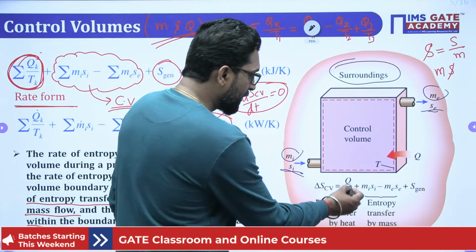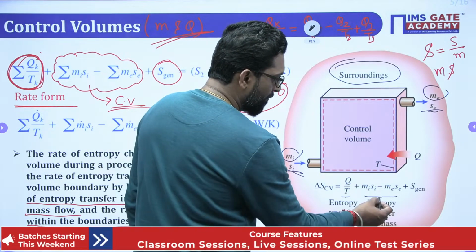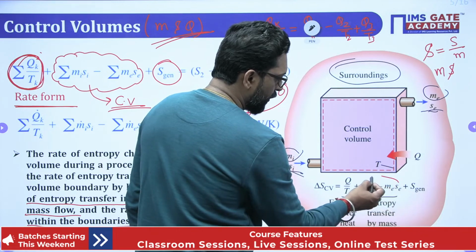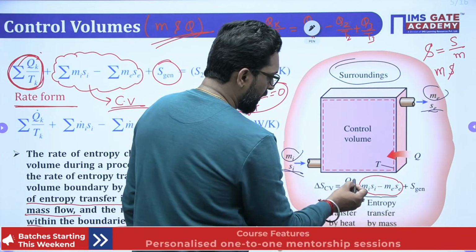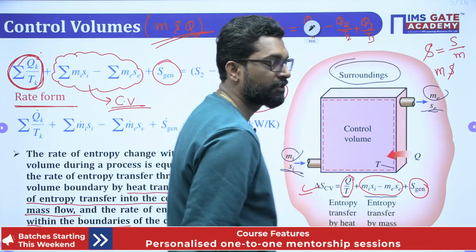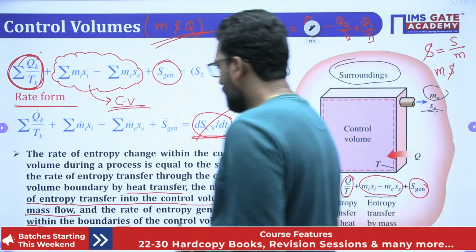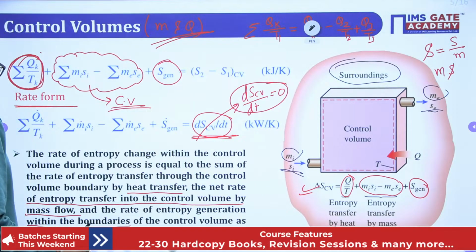That is okay. So what is that? dQ by T. Entropy transfer by heat, entropy transfer by mass, plus generation. So this is the entropy transfer by mass, this is the entropy transfer by heat, plus generation is equal to the total entropy change of the control volume. Okay? So this is a closed system.